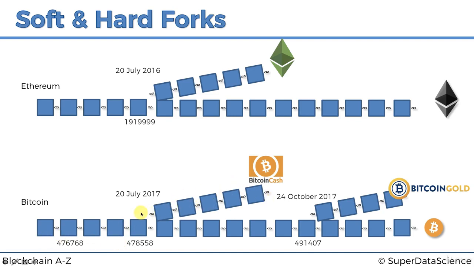So if you purchased a Bitcoin between 1st of August and 24th of October, somewhere in here, right now you'll have 0 Bitcoin Cash unless you purchase it separately, but you'll also have one Bitcoin and one Bitcoin Gold.